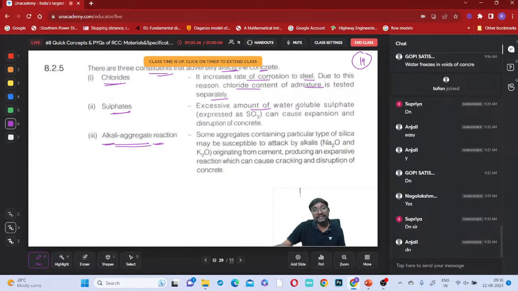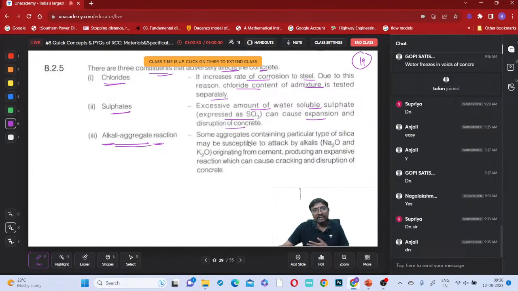Sulfates: an excessive amount of water soluble sulfates, expressed as SO3. If they are soluble in water, what will happen? They will become H2SO4, sulfuric acid, which can cause expansion and disruption of the concrete. That is very dangerous, right?